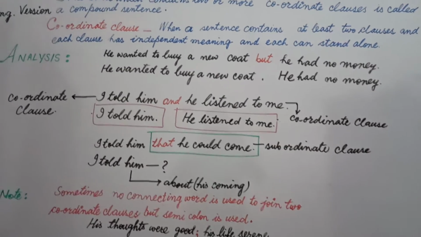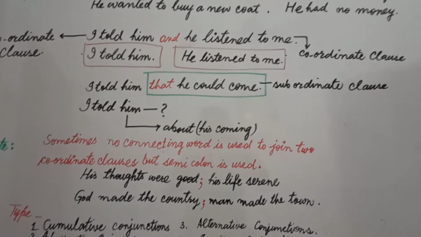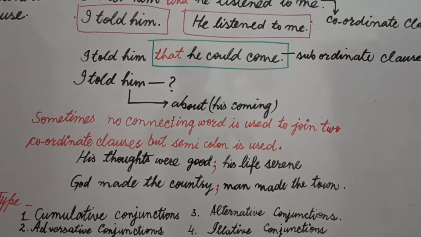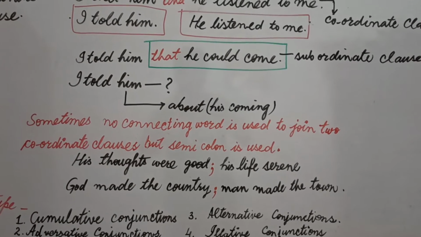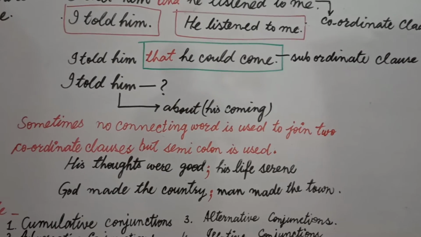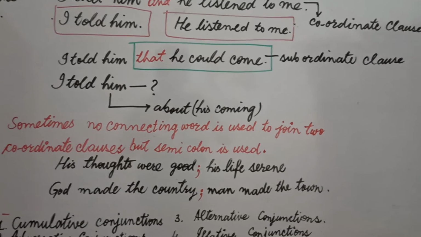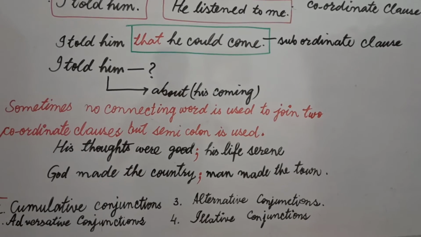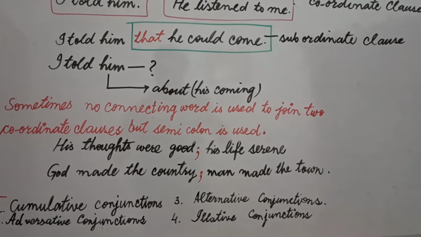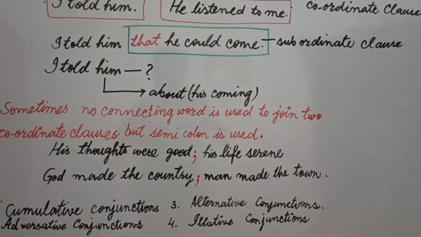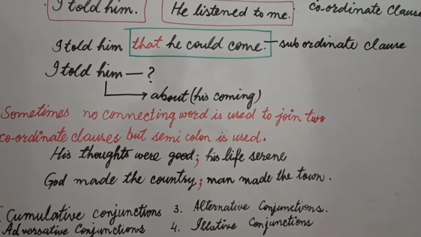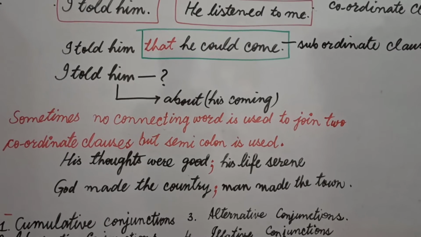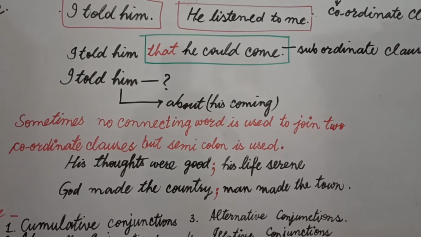Students, one more thing I am trying to tell you here: we can write a compound sentence without using conjunctions. It may be new for you, but it's not new. Now let's take it. How is it? His thoughts were good, his life serene. You can also write this: his thoughts were good and his life was serene. Students, I omit "and" here, marked a semicolon, and I omitted "he" and "was".